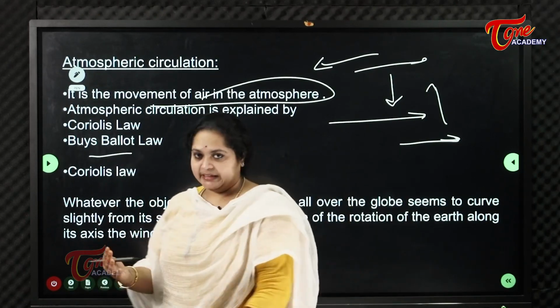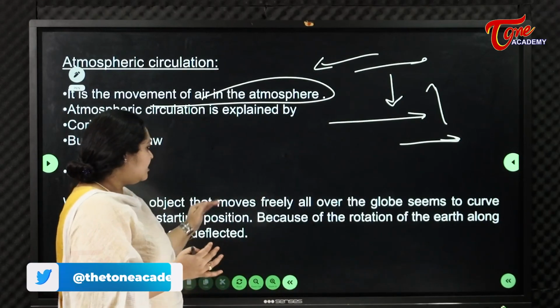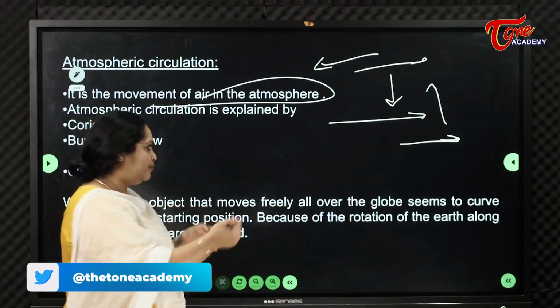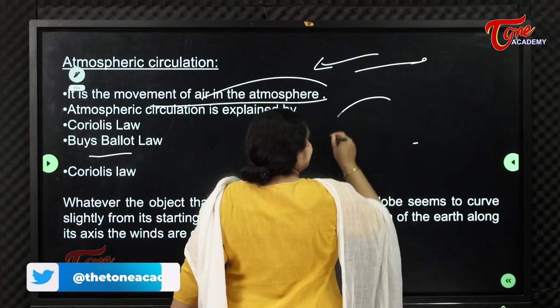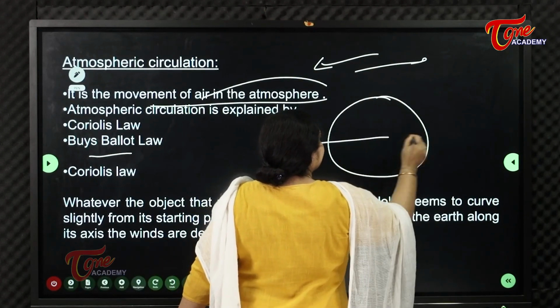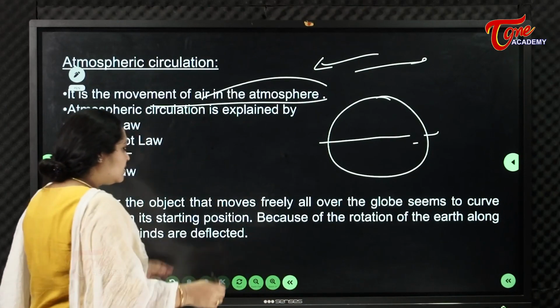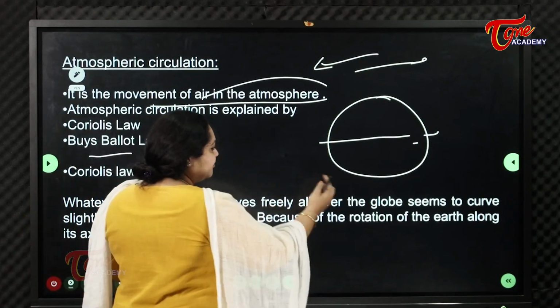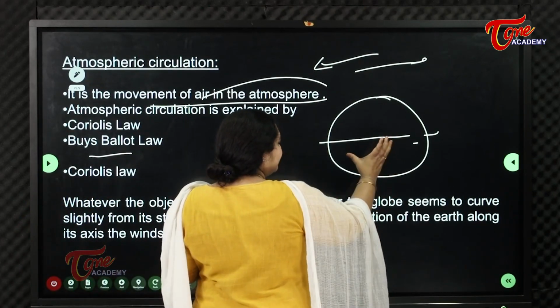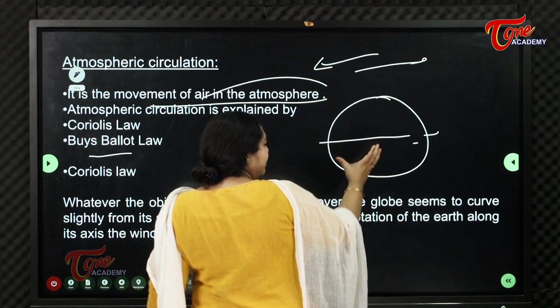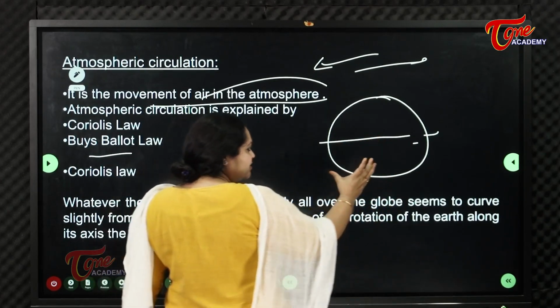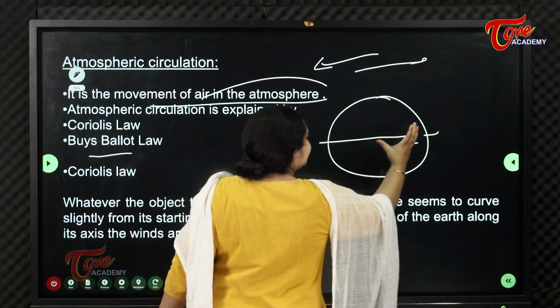Whatever object moves freely over the globe, imagine if air is moving from here, it is trying to move like this. But because of the Coriolis force, it takes a curve.